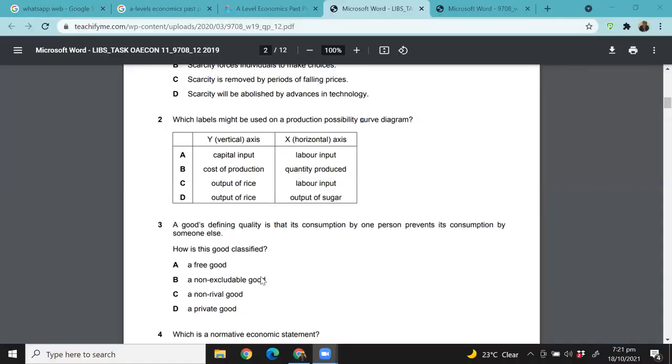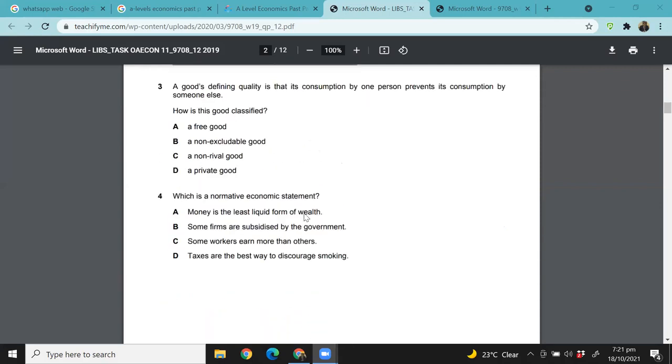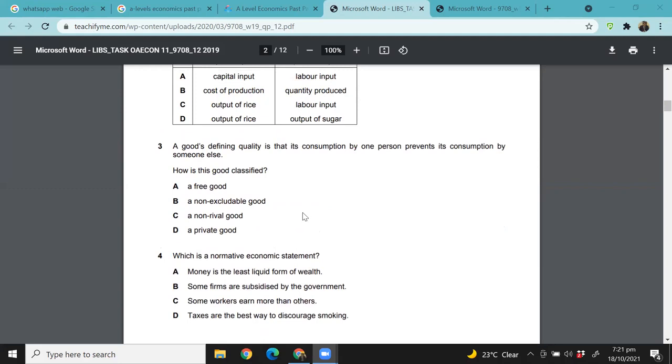A PPC shows the output of 2 products a country can make. Exactly. It's not about the inputs. It's not about how many inputs you are putting into the system. It shows you only how much is the output that you get, the quantity of the goods.